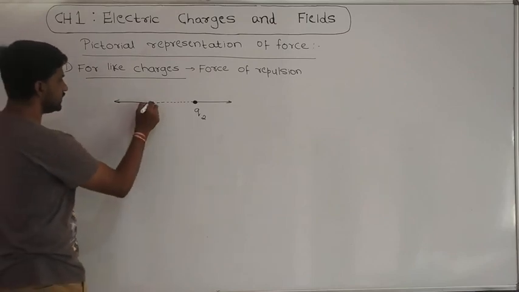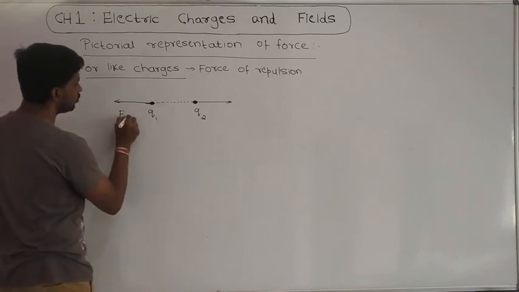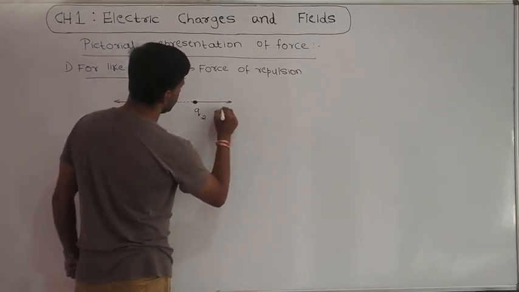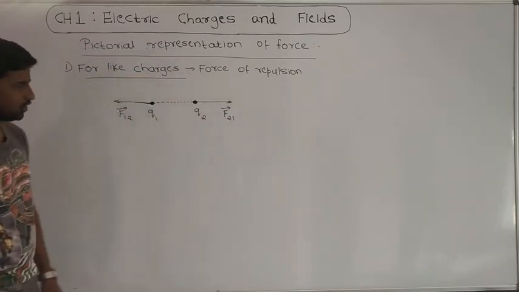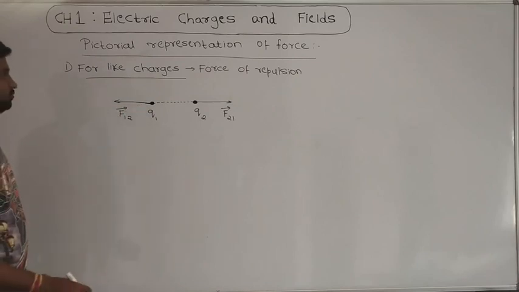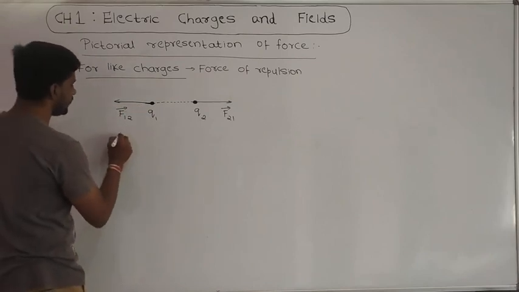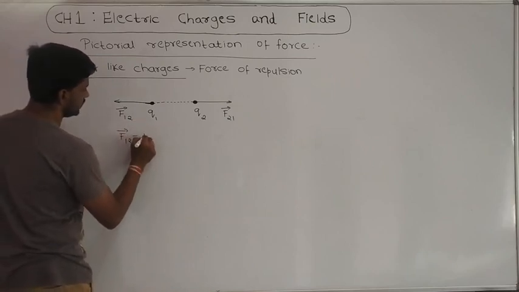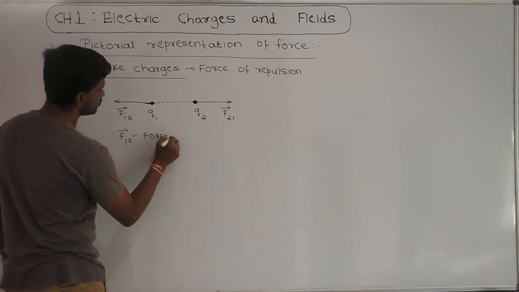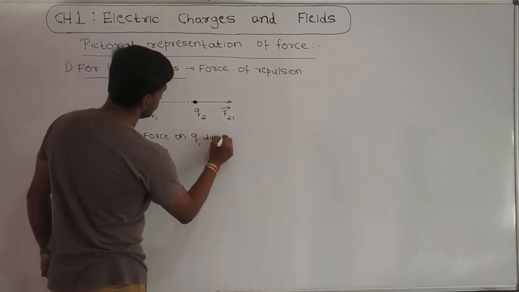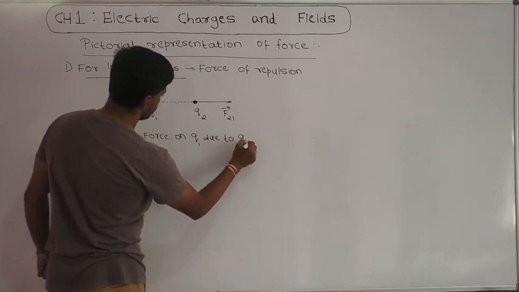Here, on the left hand side, the force can be written as F12 vector, and on the right hand side, it can be represented as F21 vector. We know that force is a vector quantity. That's why we are representing force in vector form. See here, F12 vector represents the force on charge Q1 due to Q2.